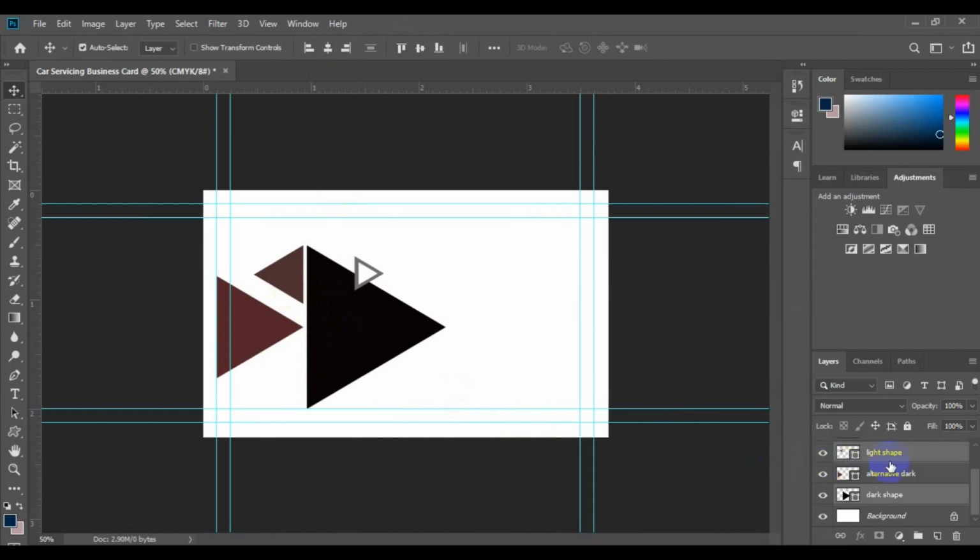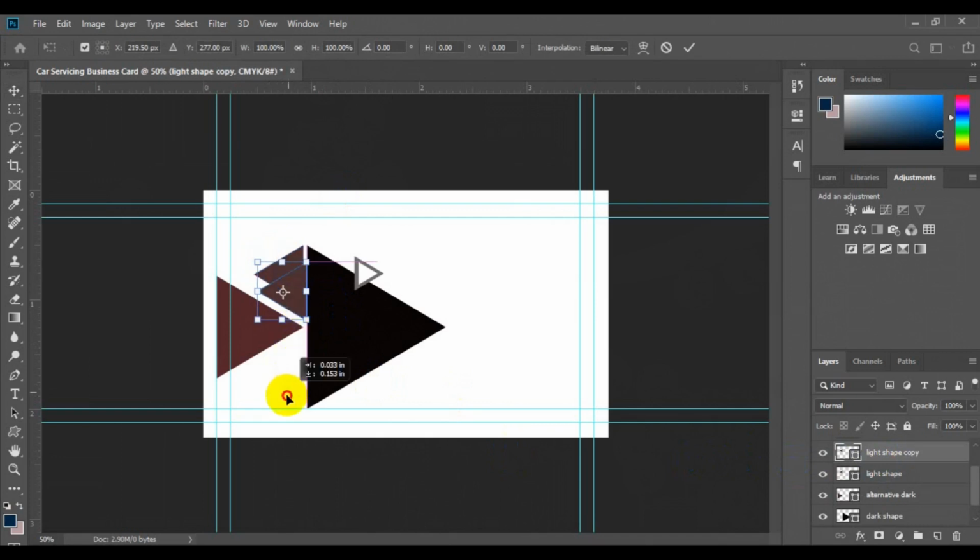Okay, so we have to fall back to the light shape, and then what we need to do right here is to press Ctrl J to make a new duplicate and press Ctrl T to open the transform tools, and then we have to take it down and make sure they maintain the same gap. And then you snap, press Enter on your keyboard.